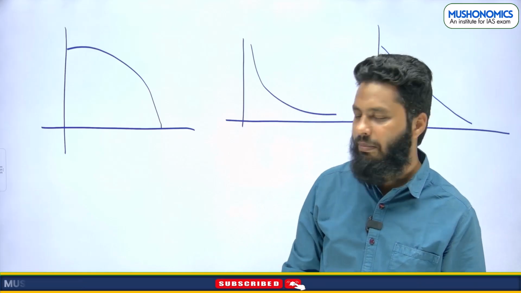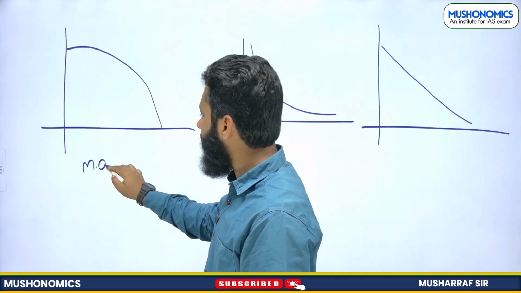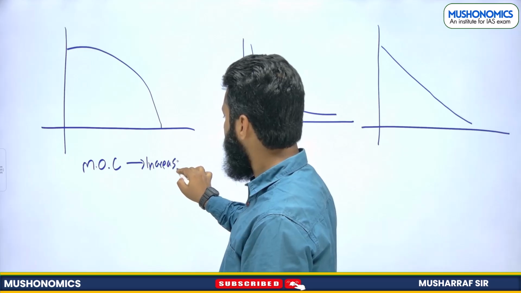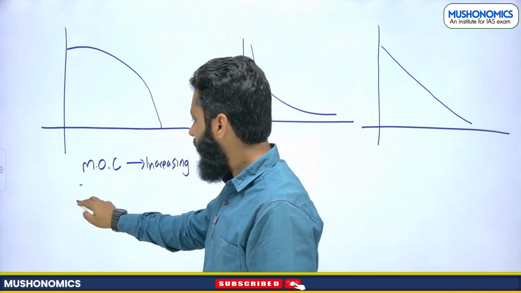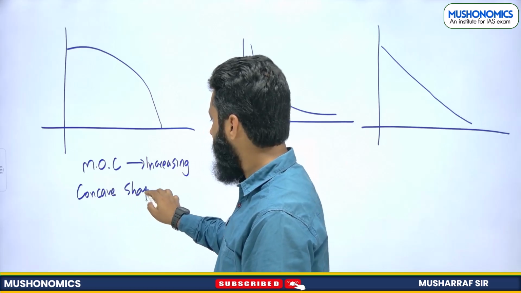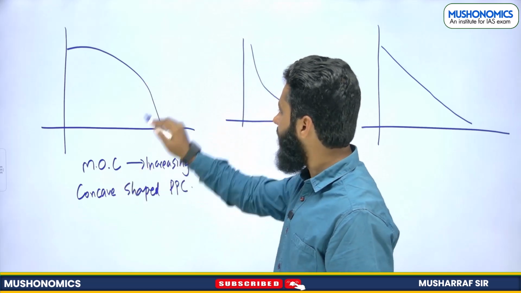These can be three possible production possibility curves. Now what do we mean by this? When marginal opportunity cost is increasing, we get a concave shape PPC, as you can see in this case.